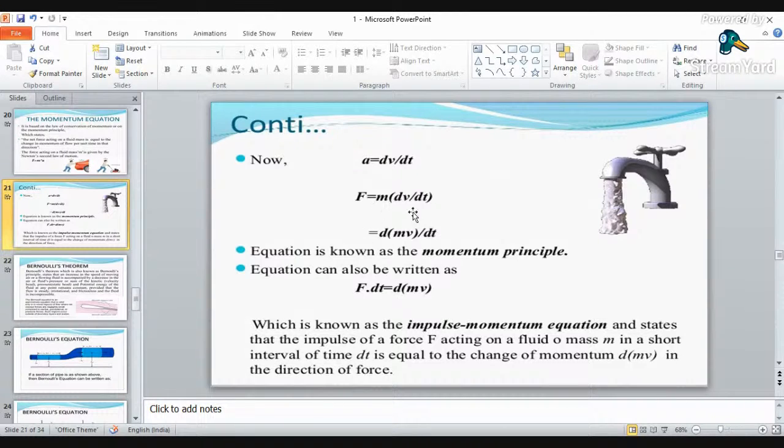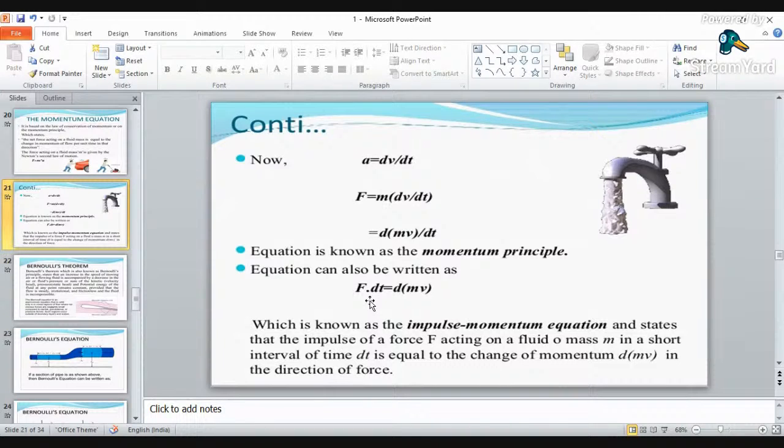So this is nothing but your momentum principle, that is force must be equal to the rate of change of mass as well as velocity, which is nothing but your total momentum of the given body. Okay, so this equation can also be written as a function: force is a function of time, and mass and velocities are the varying quantities.